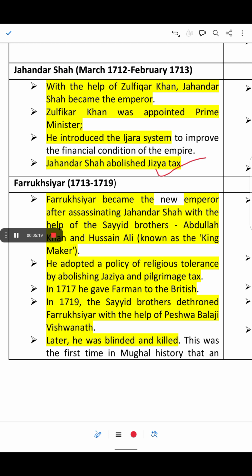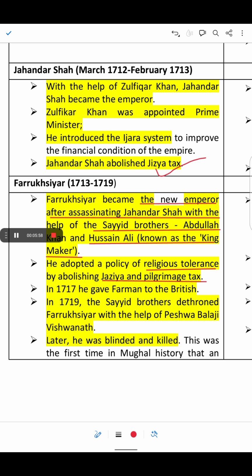Farrukh Shiar became the new emperor after assassinating Jahandar Shah, with the help of the Sayyid brothers, Abdullah Khan and Hussain Ali, who were also known as the Kingmakers. So Farrukh Shiar became the ruler with the help of the Kingmakers, the Sayyid brothers Abdullah Khan and Hussain Ali, after assassinating whom? Jahandar Shah. He adopted a policy of religious tolerance. This is also a good thing, by abolishing jizya and the pilgrimage tax.